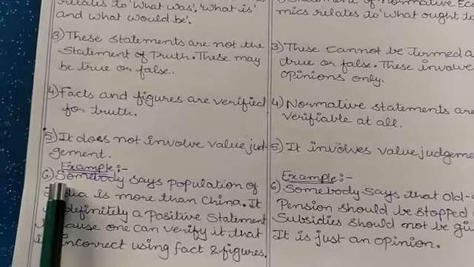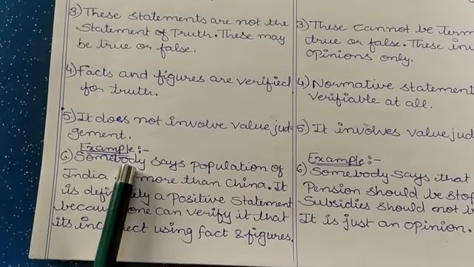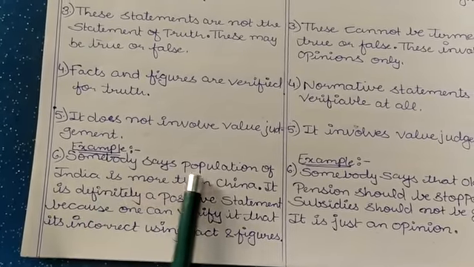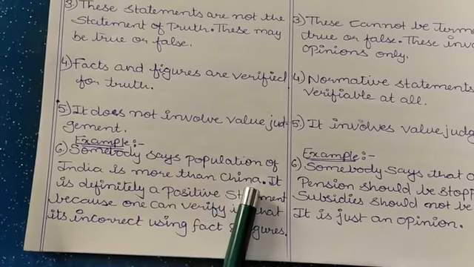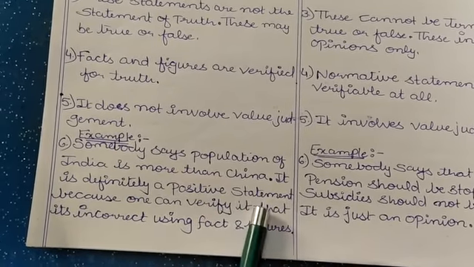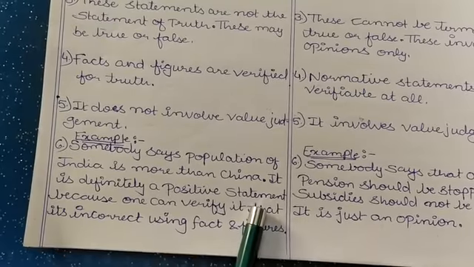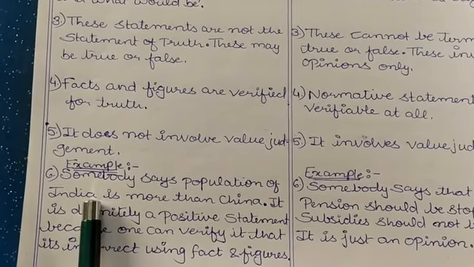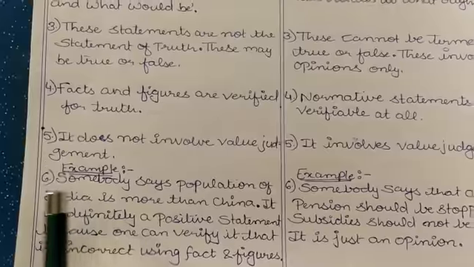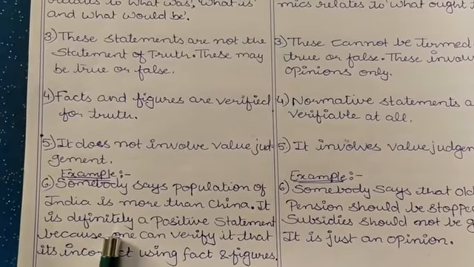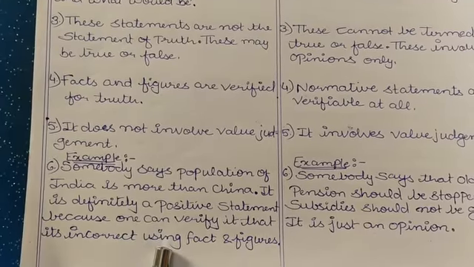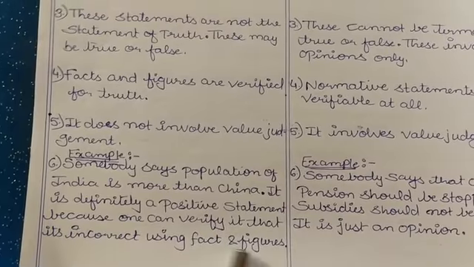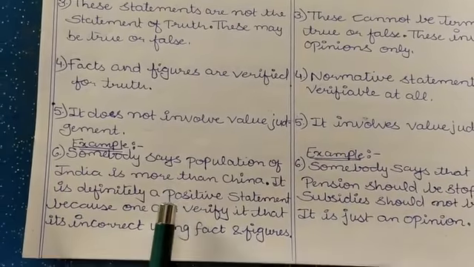Okay, let's make this concept very clear through this example. Somebody says the population of India is more than China. It is definitely a positive statement, because I can verify it, but this statement in itself is incorrect. So I can say that this statement is a positive one, but an incorrect one, because using facts and figures we can clarify the fact that China has a population more than India.